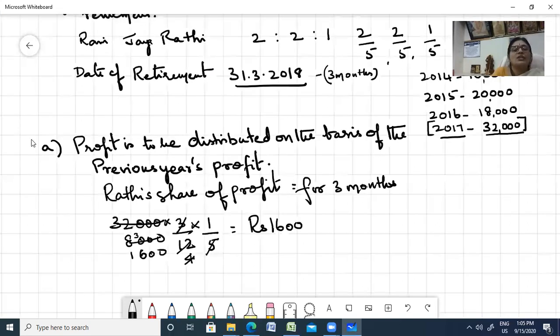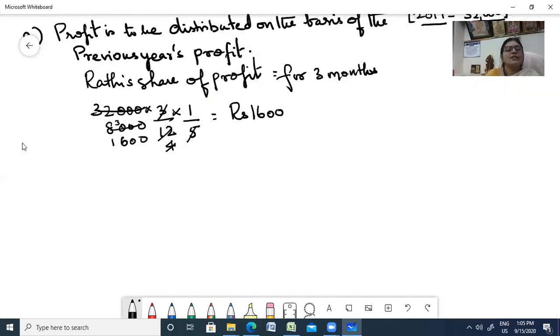Now let us pass the journal entry for that. So date, particulars, then you have LF, debit, and credit.